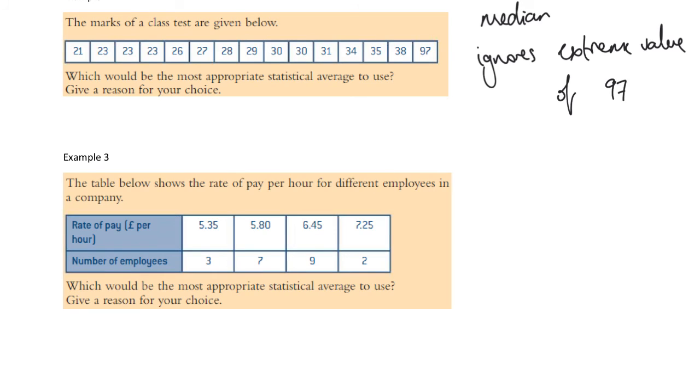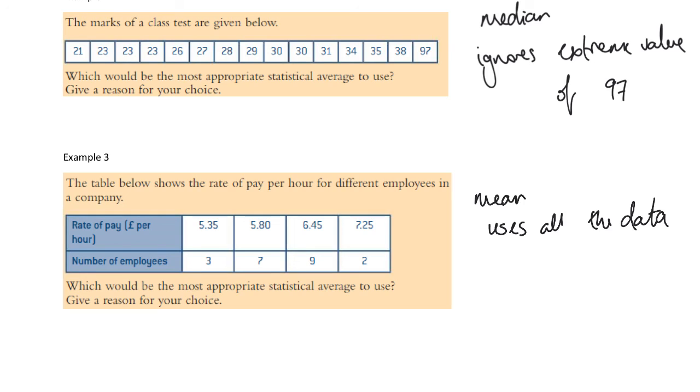And then example 3, what we've got is a frequency distribution. So 3 employees earned £5.35 an hour, 7 earned £5.80, 9 earned £6.45, and 2 earned £7.25. So we could work out the modal, so that would be £6.45. We could work out the median as well, so we could see which pay was the middle pay. But I'd say the most appropriate here, whenever we're trying to find the average, is actually the mean, and that's because it will use up all the values. So it uses all the data.